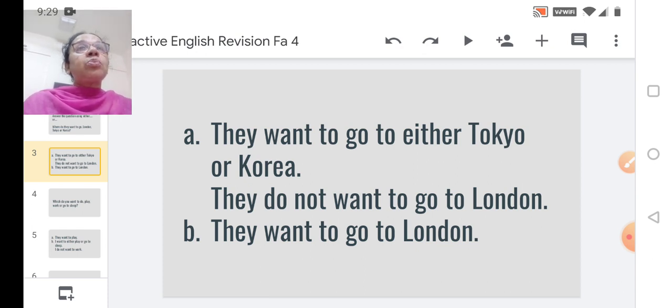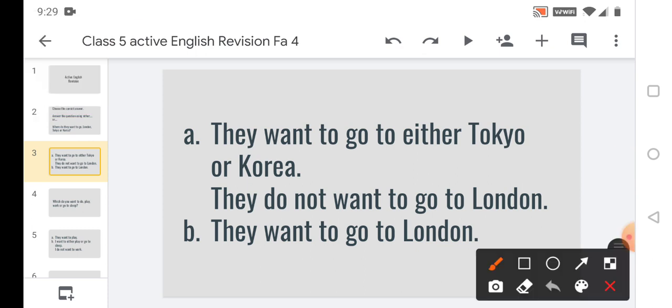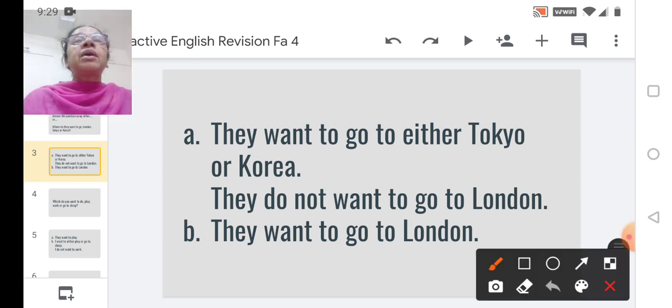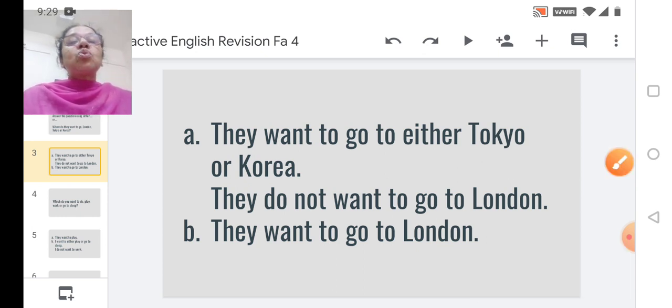Look at the second option. They want to go to London. Now here it looks like an incomplete answer. So obviously the correct option has to be, they want to go to either Tokyo or Korea. They do not want to go to London. So the answer is option A. So students, let us move ahead.